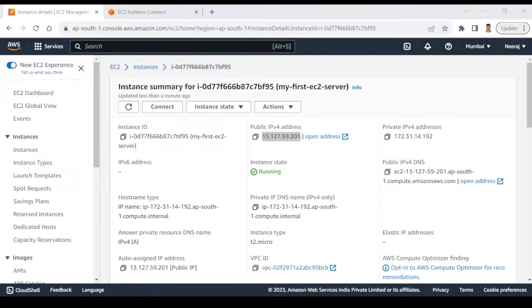Friend, just give me a moment. I'm not getting the option to display that in the live streaming. Just give me a moment. I'm checking it out.